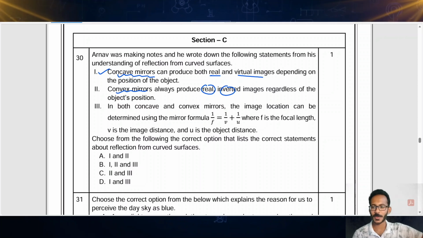This statement is wrong. This convex mirror is the mirror that we use as a rear view mirror or side view mirror in a vehicle. So there we are getting an erect image and diminished image. Here they are saying it will be a real and inverted image. So the statement is wrong. Go to the third option.